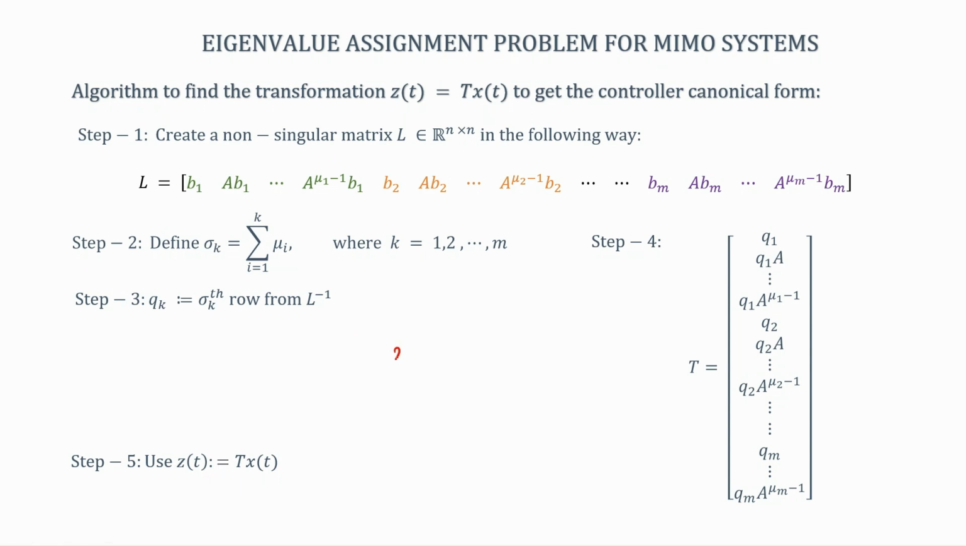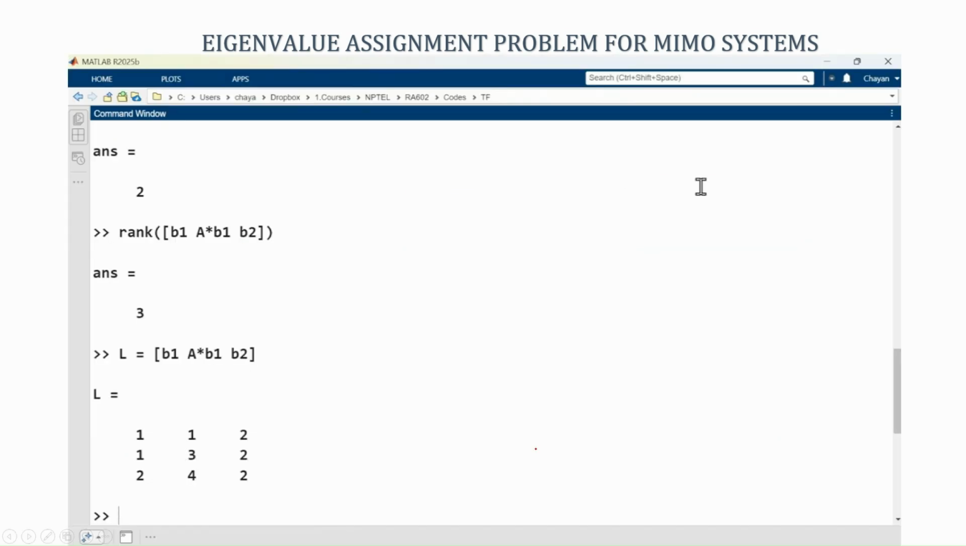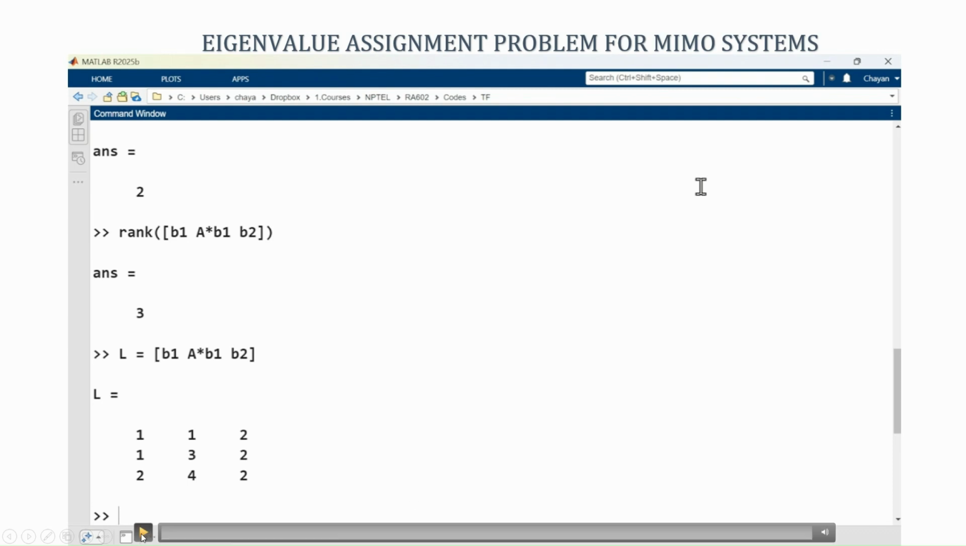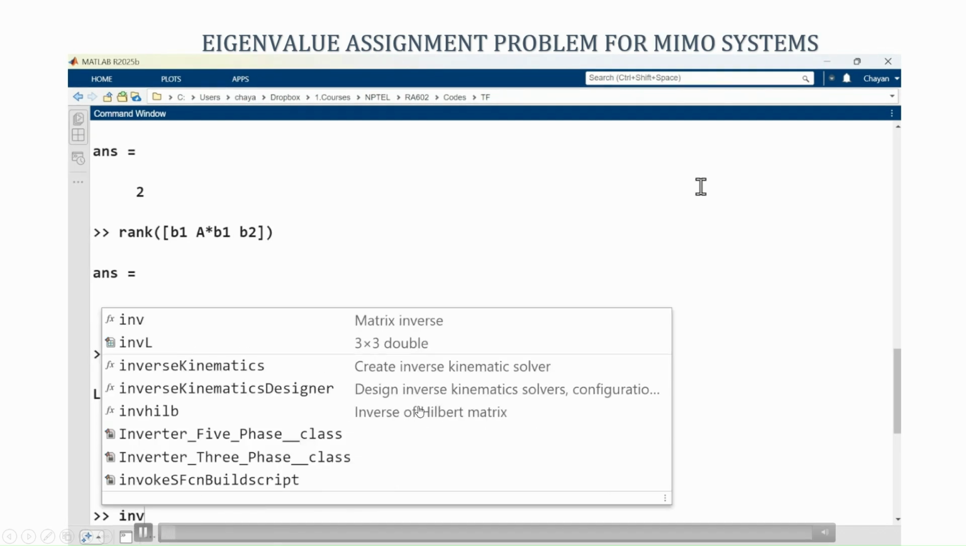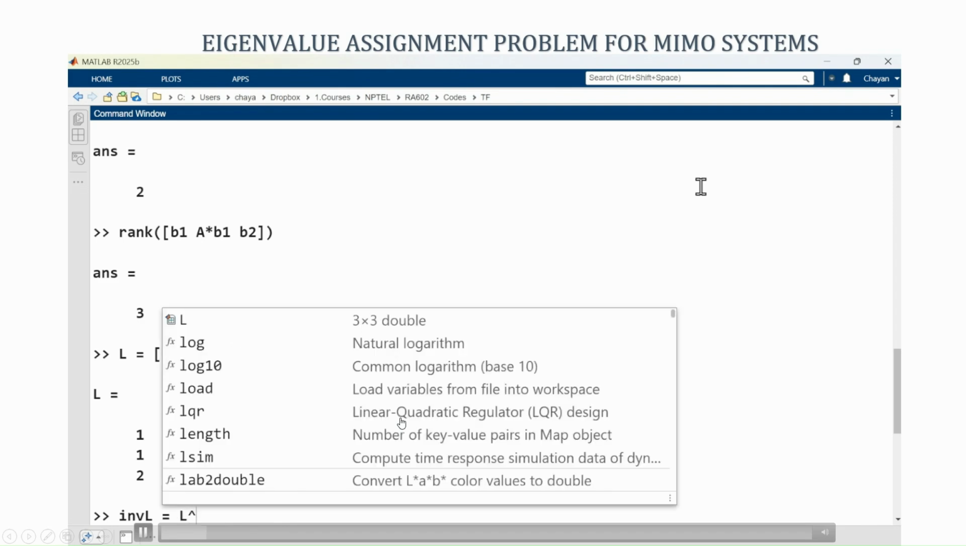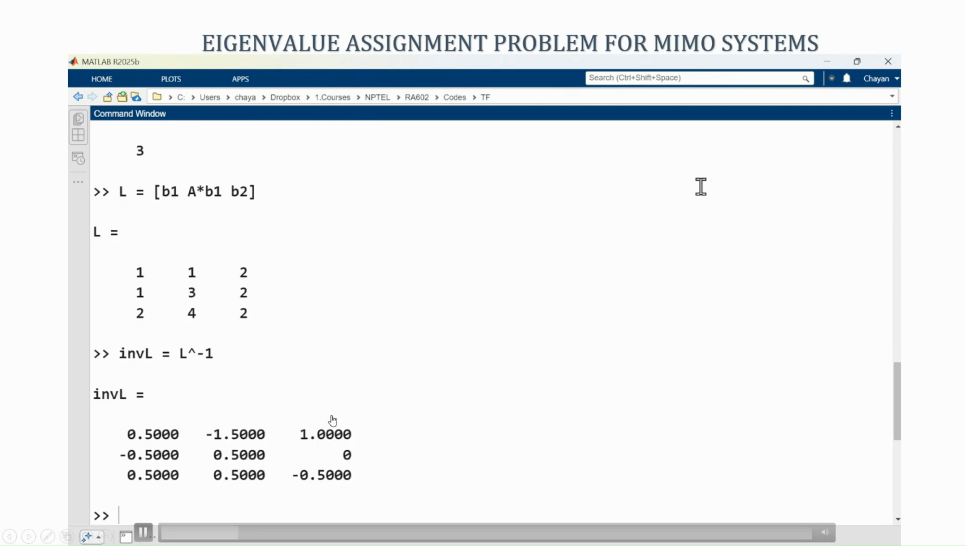If I take this transformation, I know that x dot equal to Ax plus Bu will get transformed into Z dot equal to TAT inverse Z plus TBu. So, this will be your A hat and this will be your B hat. So, let us look at the example that we took and see the algorithm again. So, this was my L matrix. Now, I will find out the inverse of L matrix. I am calling that to be INVL.